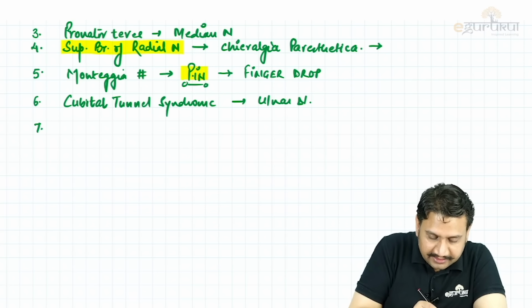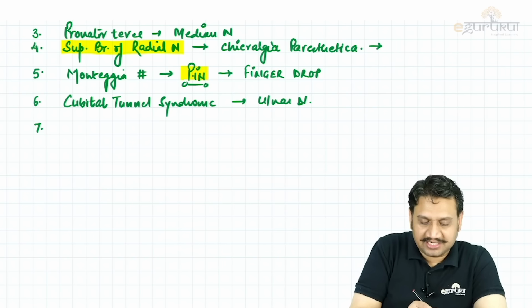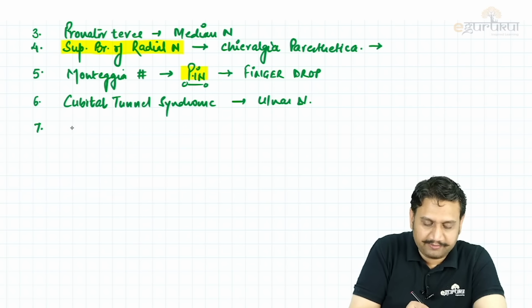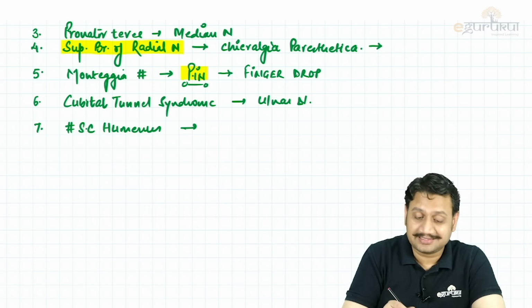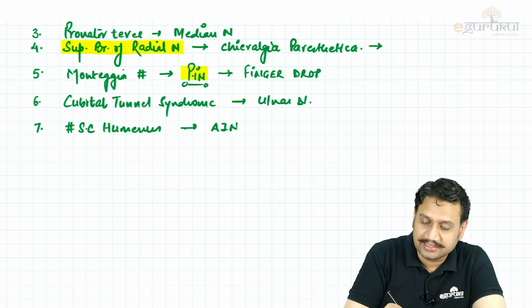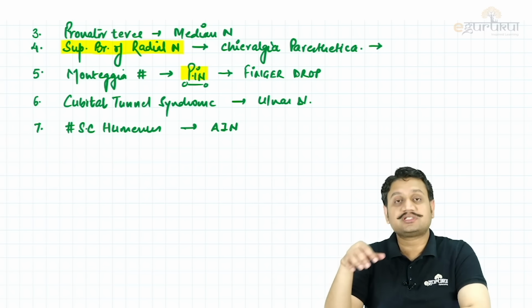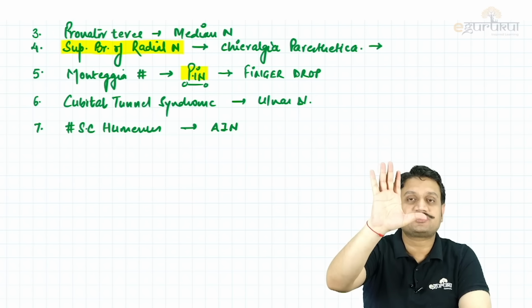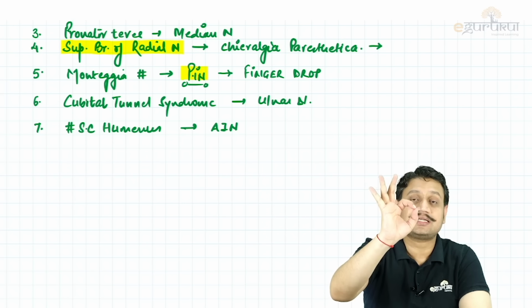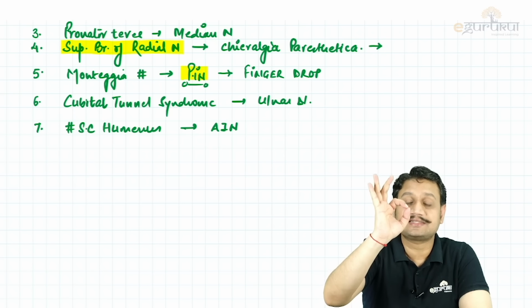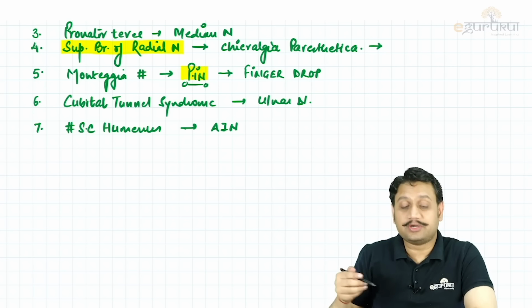Number 7 is, you already know, shaft of humerus. But before the shaft of humerus, we can also talk about the fracture supracondylar humerus. Supracondylar humerus most commonly involves which nerve? The anterior interosseous nerve. How do we check it? Ask the patient to check for flexor pollicis longus and flexor digitorum profundus. Ask the patient to make the hand like this. What is that? The OK sign. Remember that. So that is supracondylar humerus.